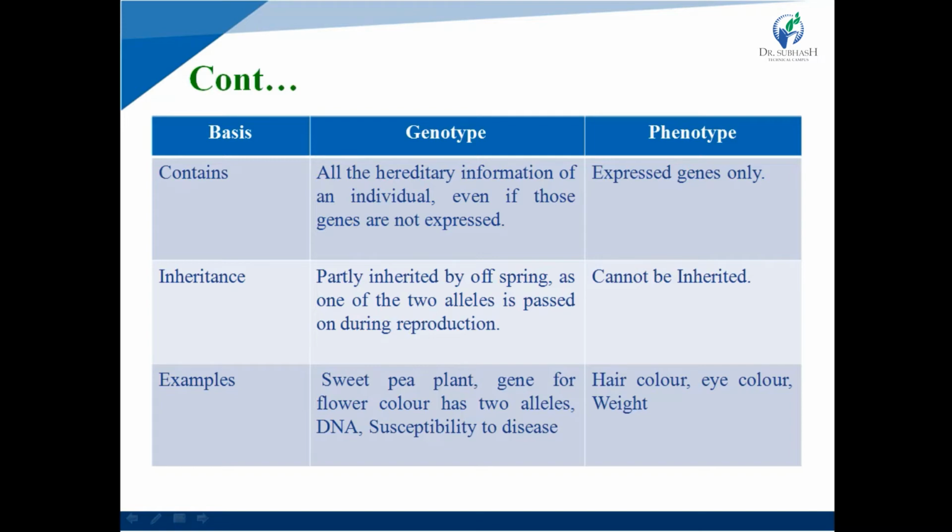Examples of genotype are the sweet pea plant, where the gene for flower color has two alleles, DNA, and susceptibility to disease. Examples of phenotype are hair color, eye color, weight, etc.